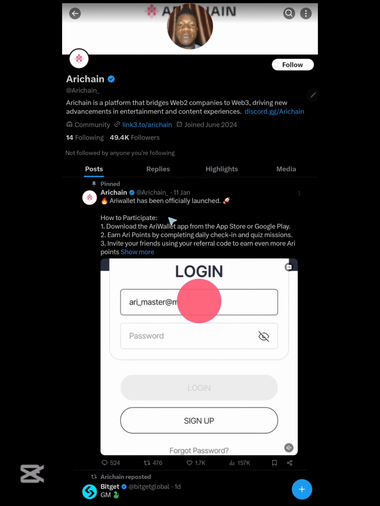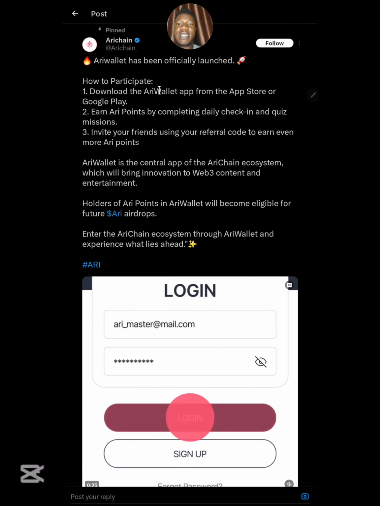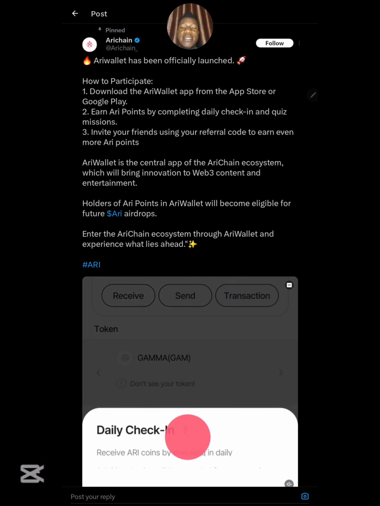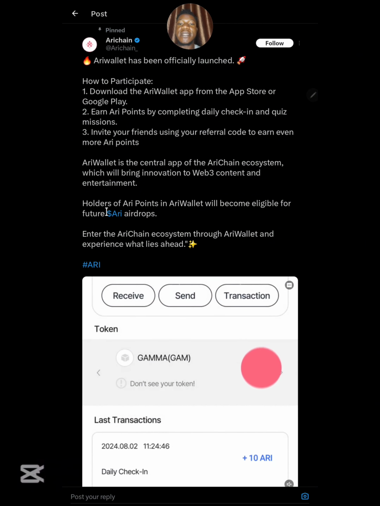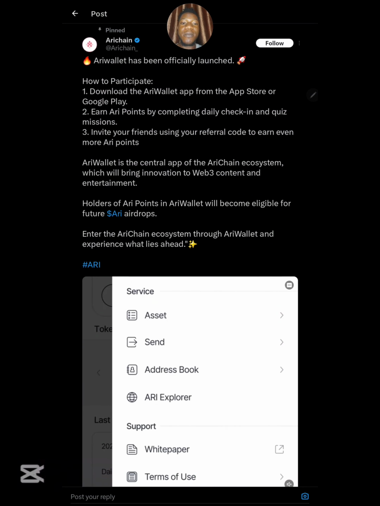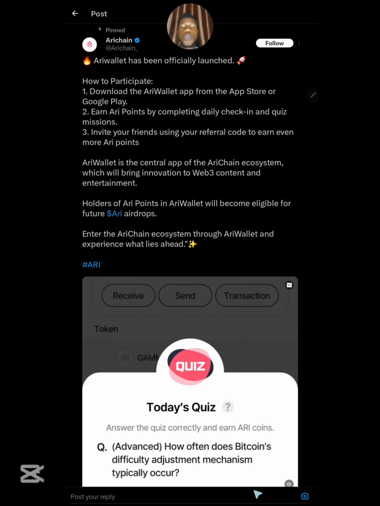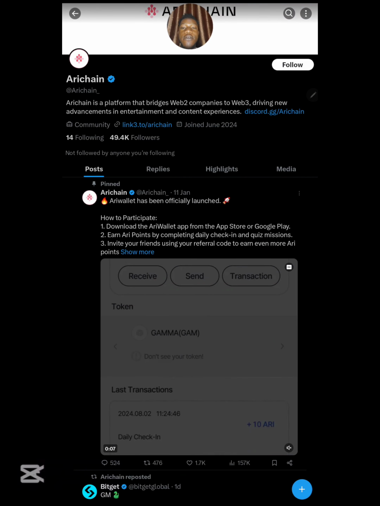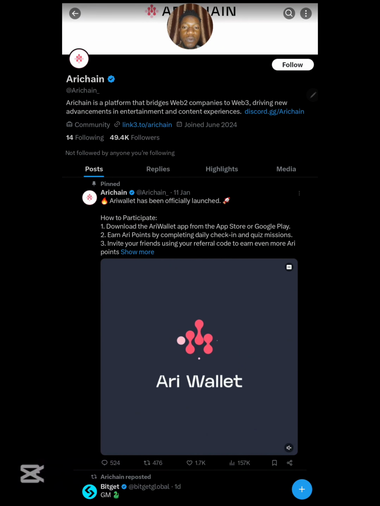They say Ari-wallet has been officially launched, and coming over here, they say something like how to participate. They gave all the guidelines, and right now we need to do some stuff here to make us eligible for the airdrop. Like what they say right here: holders of Ari points in Ari wallet will become eligible for the future Ari airdrop. So I'm going to be showing you the exact steps you need to take to qualify properly for this Ari wallet airdrop, just like we qualified when Trust Wallet did their own airdrop.